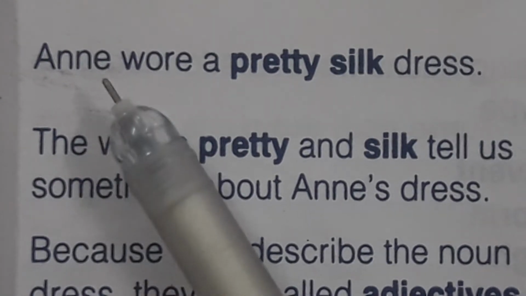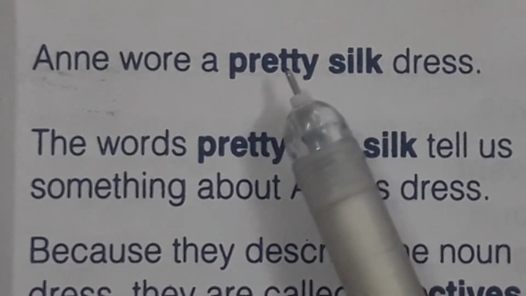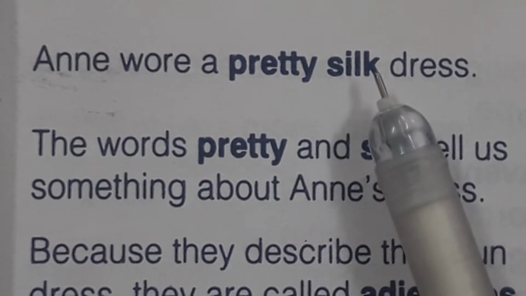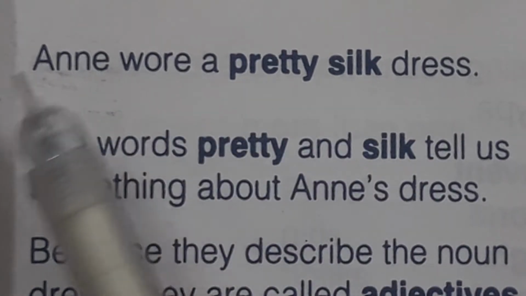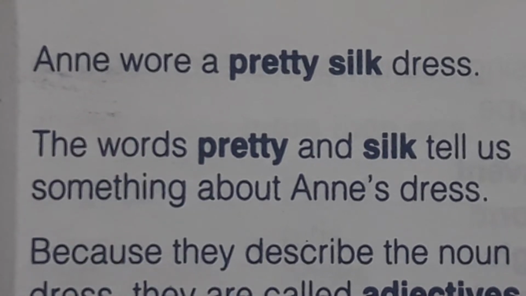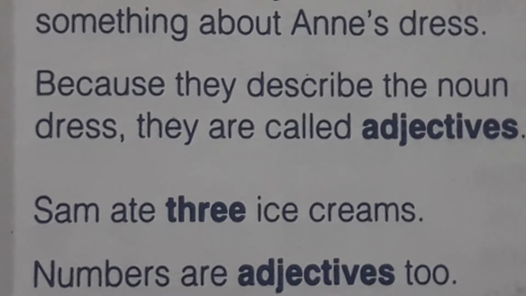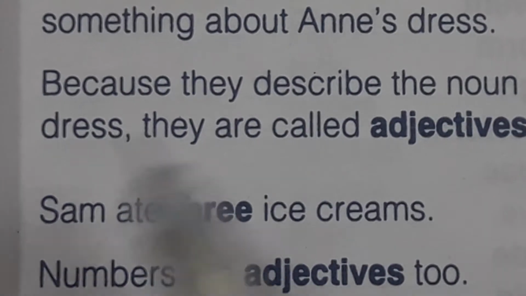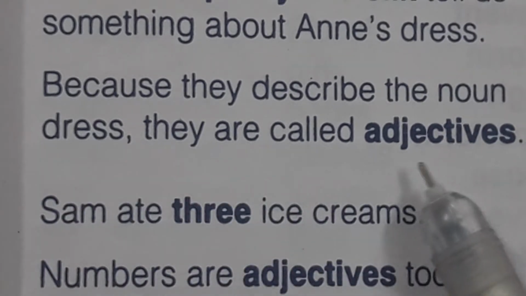Students, look at this example: she wore a pretty silk dress. Here in this example, pretty and silk tell something about Anne's dress. Because they describe the noun dress, they are called adjectives.